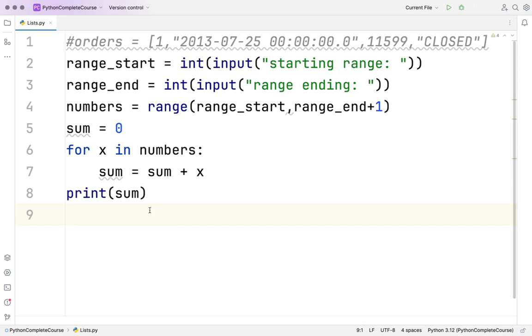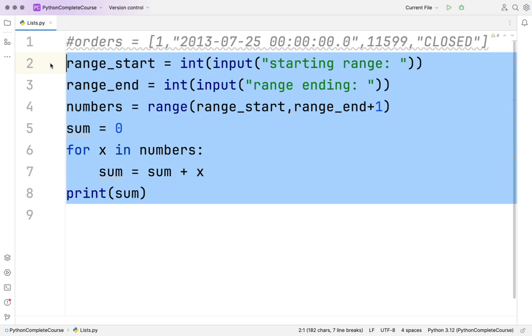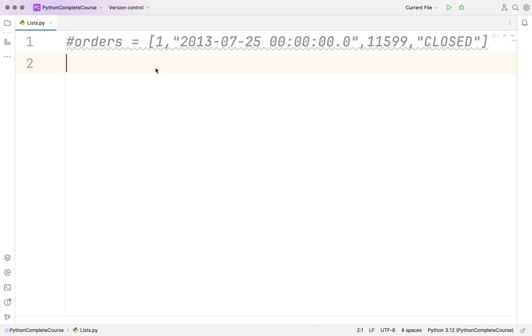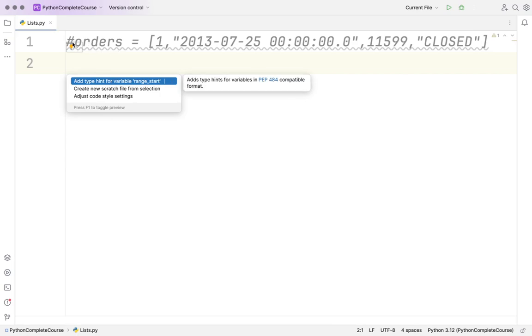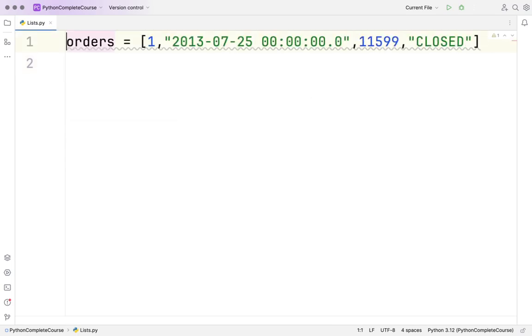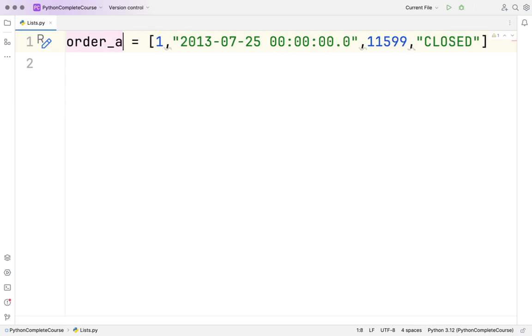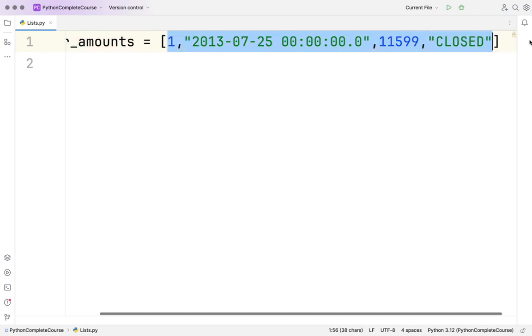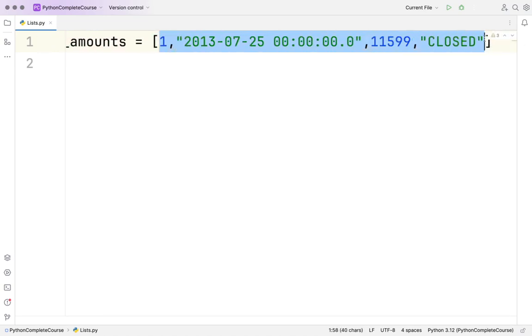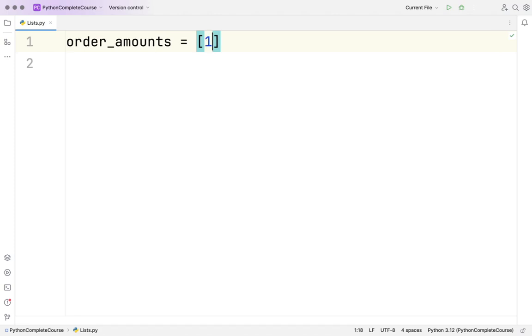Now, let me remove all of this and let me have this orders, and what I would do now is, let me say order amounts equal to, and let me put some order amounts.